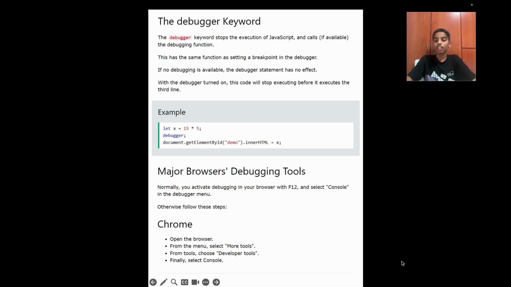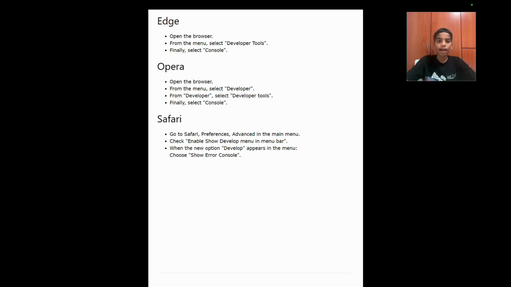Major browsers' debugging tools. Normally, you activate debugging in your browser with F12 and select console in the debugger menu. Otherwise, follow these steps. For Chrome, open up the browser. From the menu, select More Tools. From Tools, choose Developer Tools and finally select Console. And for Edge, you open up the browser. From the menu, select Developer Tools and finally select Console. And in Opera, open the browser. From the menu, select Developer and from Developer, select Developer Tools and finally select Console.